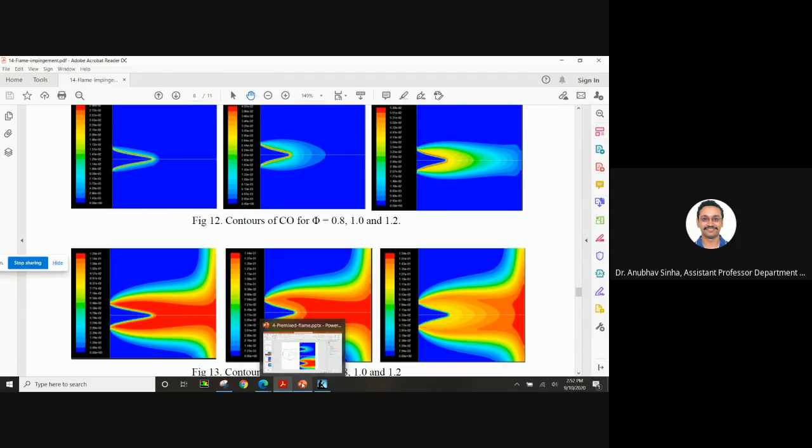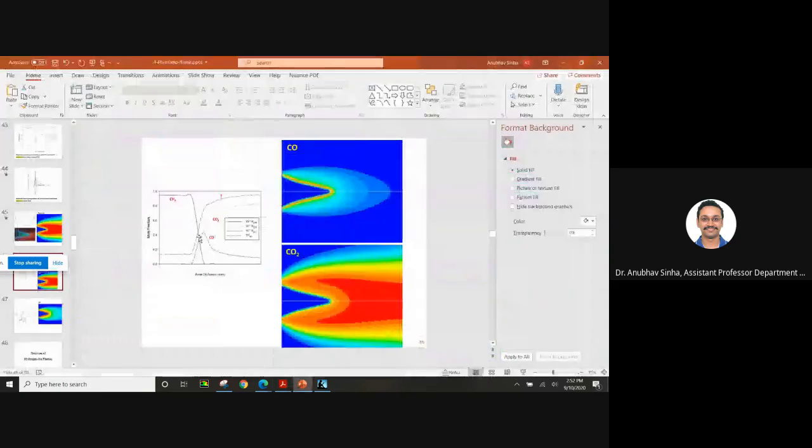What we saw in this: CO peak आया, then it goes down. CO2 is increasing. It gets a peak and then it continues. Right, this is the peak. Peak आया, then it continues with that peak.